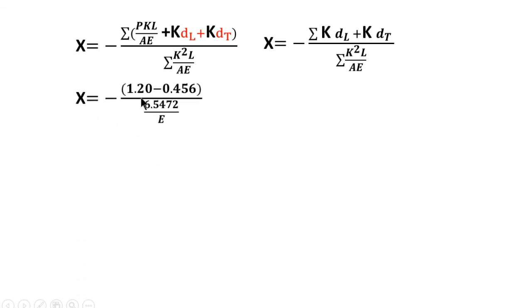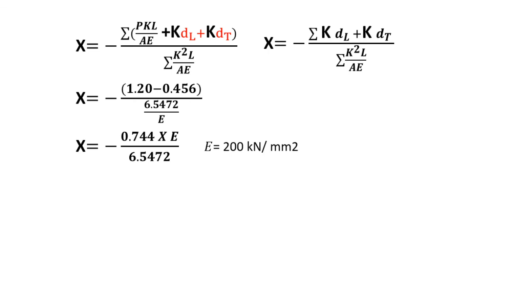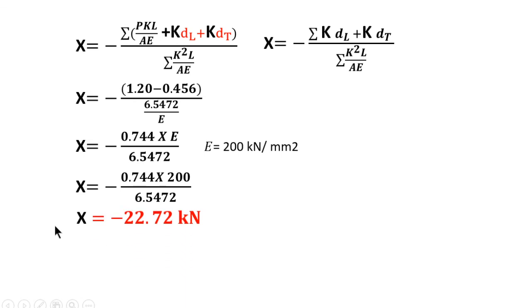So X is equal to minus, we know the summation of KDL is 1.20 and the summation of K dt is minus 0.456, and the summation of K square L by AE is 6.5472 divided by the A. So that is equal to minus 0.744 into E divided by 6.5472. Here E is given as 200 kN per mm square. So put the value of 200 in this equation. So this X becomes minus 22.72 kN.